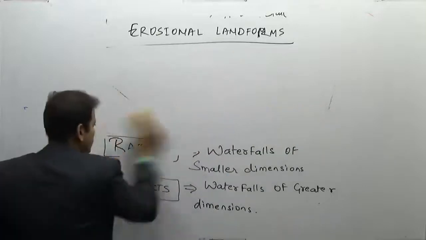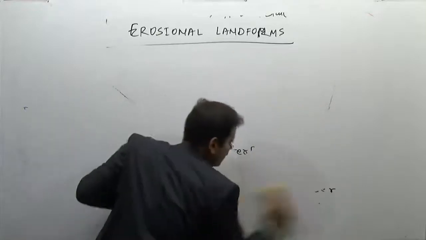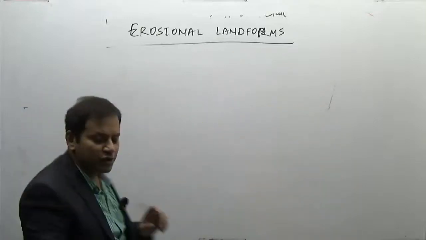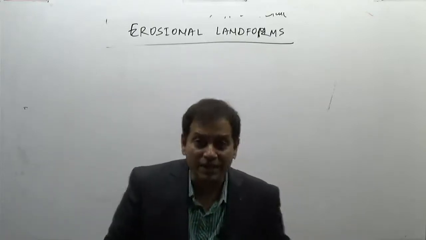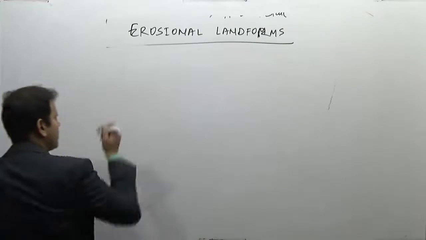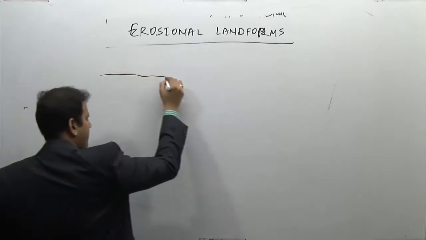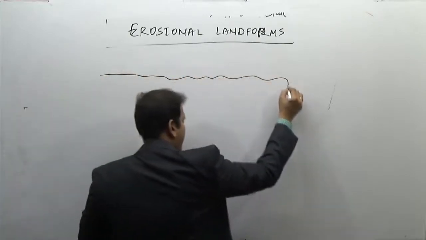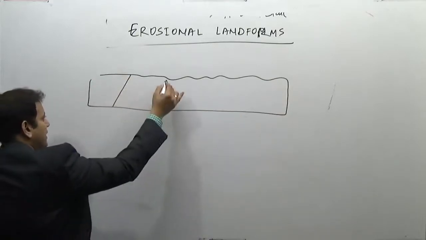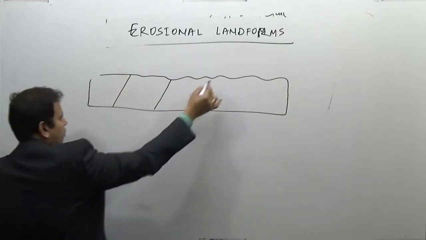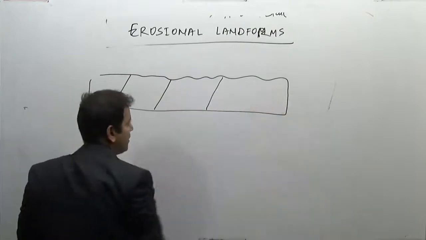There are numerous causes of a waterfall. Now the first cause is in the youthful region or in the mountainous region, when the erosive power of the river is greater. In this region, suppose this is a rock. It will consist of a hard rock, a soft rock, and maybe a softer rock.